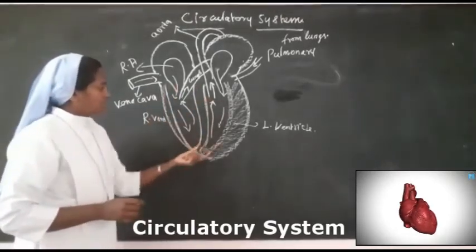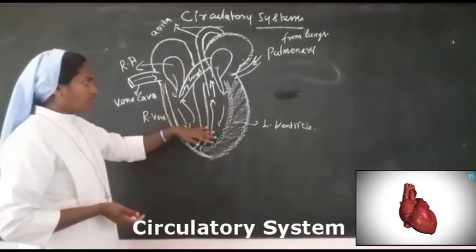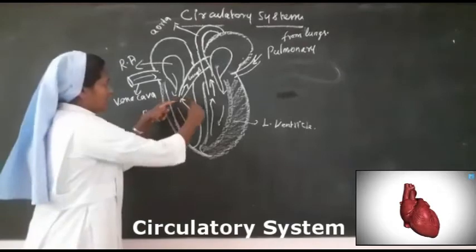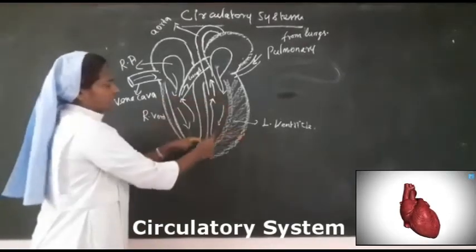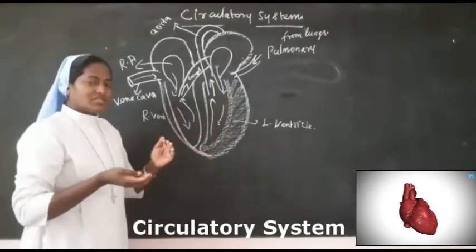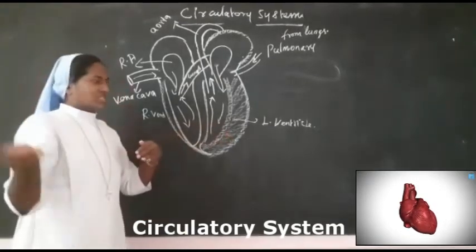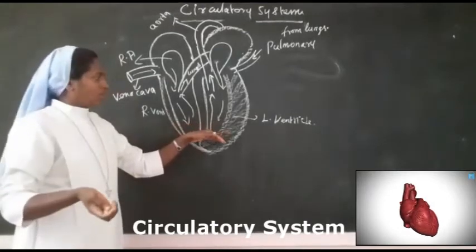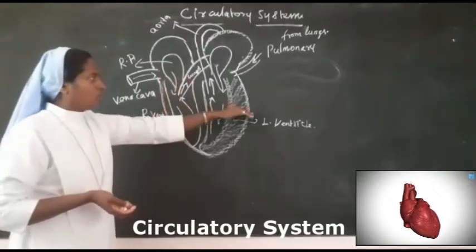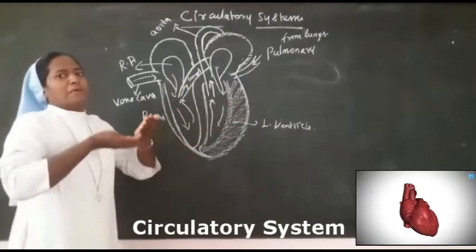I have drawn just a rough diagram, and the heart we divide into four chambers, that is the lower part and the upper part. The lower part is made up of two chambers, the right ventricle, this area here, and the left ventricle, this area here. If you see the heart wall, the left ventricle wall is too thick. The reason is that the left ventricle pumps the blood over a long distance to all parts of the body, and the right ventricle pumps the blood a short distance only, to the lungs. But both ventricles, the lower part of the heart, pump the blood.